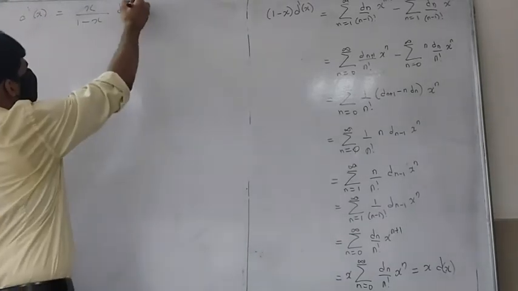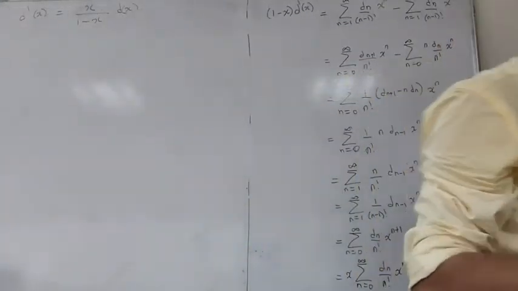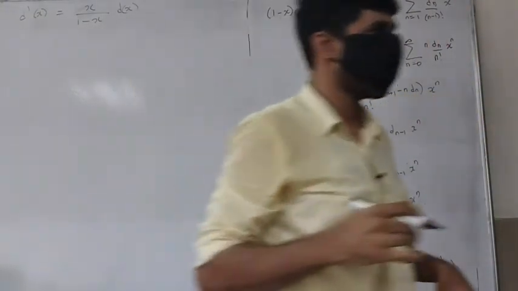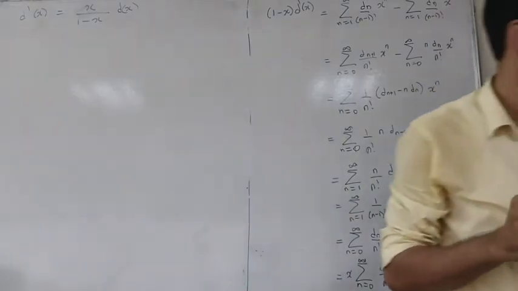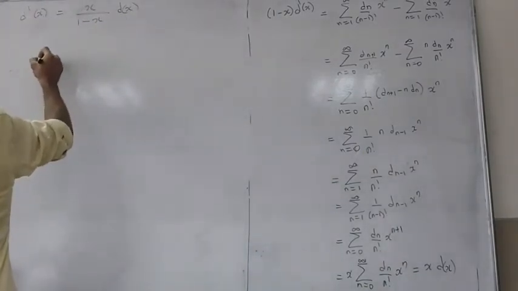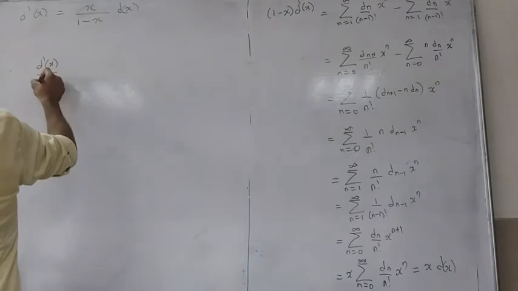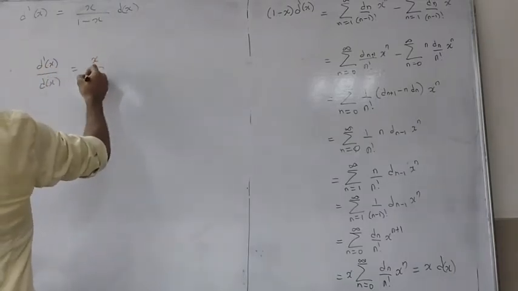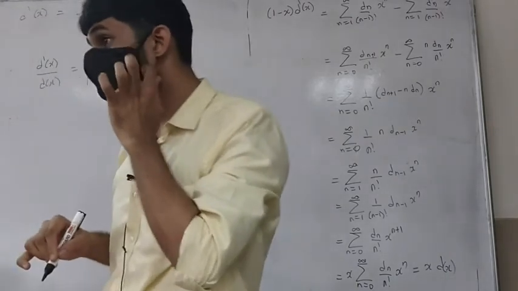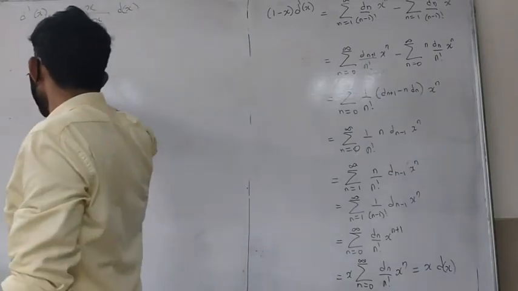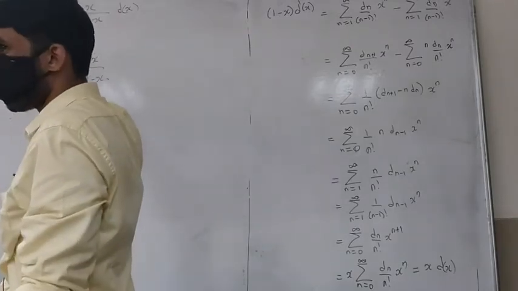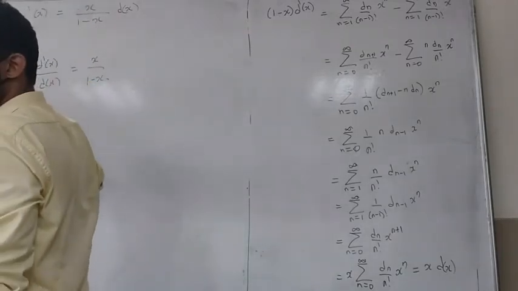How do we solve this differential equation? We just do something like this, which we don't understand what we are doing. Okay, and then we integrate on both the sides with respect to x. Okay, this is fine. This is actually a problem here. Anyway, this is d of x. So integrate on both the sides with respect to x.